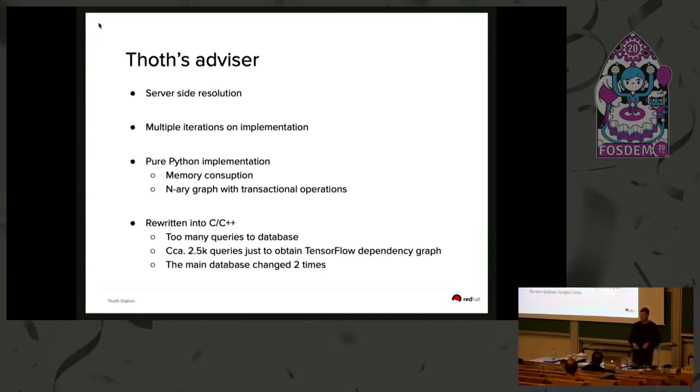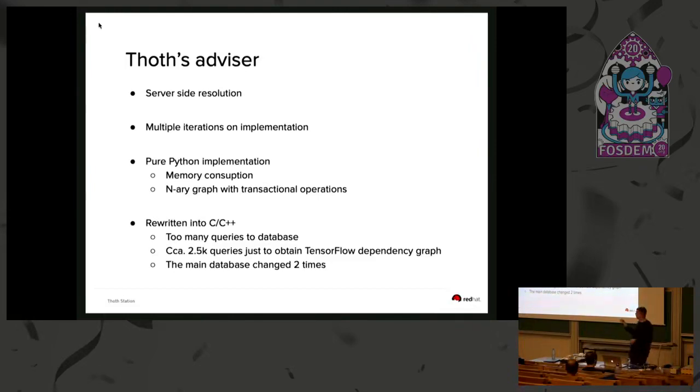So we abandoned this solution, and we rewrote the core part into C and C++. So we designed a protocol that effectively serialized the whole dependency graph, and we were able to keep nodes of the dependency graph in something like 24 bytes. And we also gained memory consumption improvements. However, we reached another bottleneck, and that was the number of queries that were hit to our knowledge base or to our database just to obtain the dependency graph.